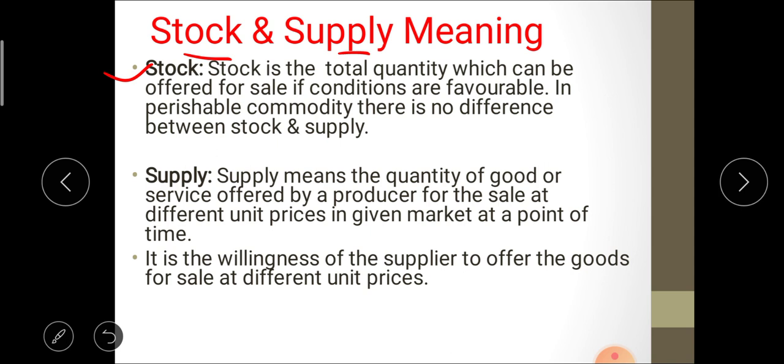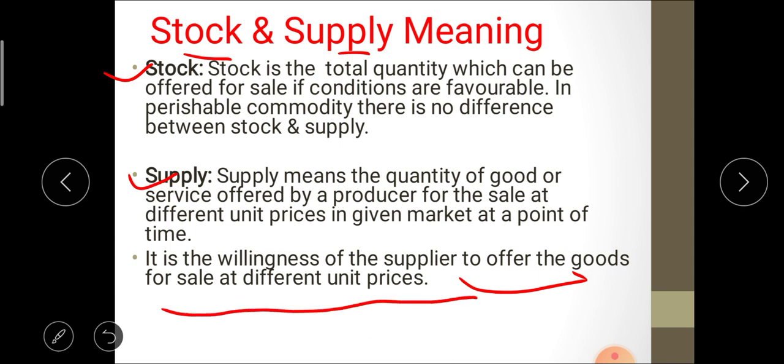Next is the meaning and definition of supply. Supply means the quantity of goods and services offered by the producer for sale at different unit prices in a given market at a given point of time. In short, supply is the willingness of the supplier to offer goods for sale at different unit prices.